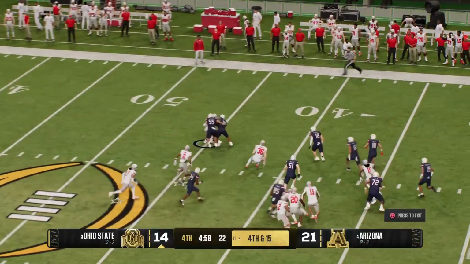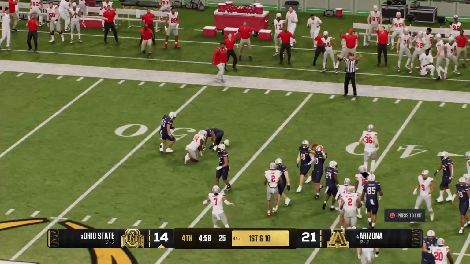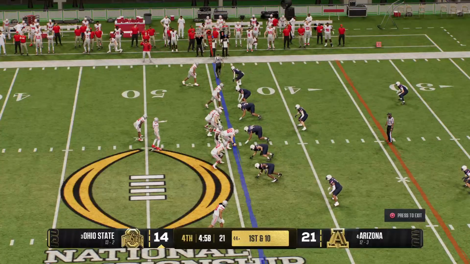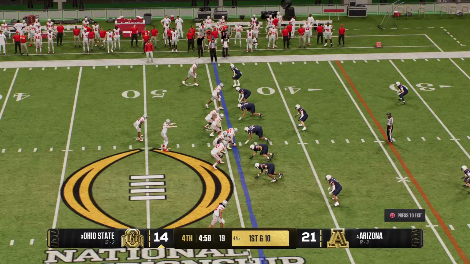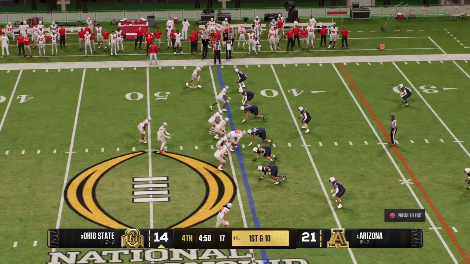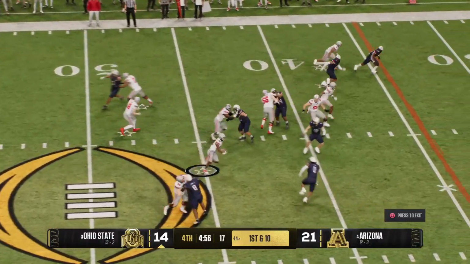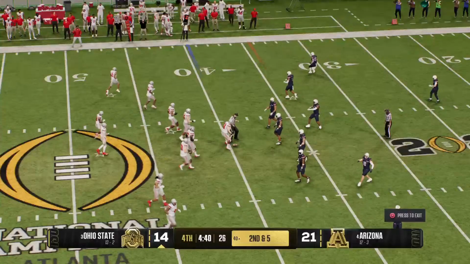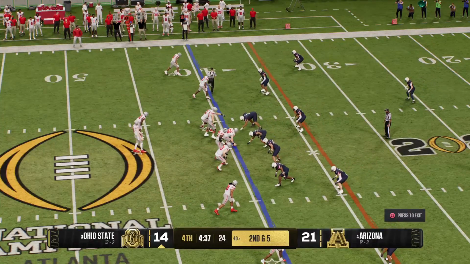He's got some daylight, turning on the speed. They finally get him down, but that's a solid return. Good work by the return man. Okay, here comes the Ohio State offense back on the field. From the shotgun, it's a handoff. And that's a solid gain before the defense is able to bring him down. The gain makes it second and medium.